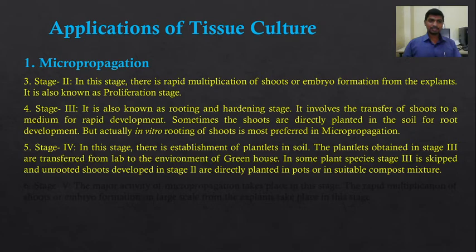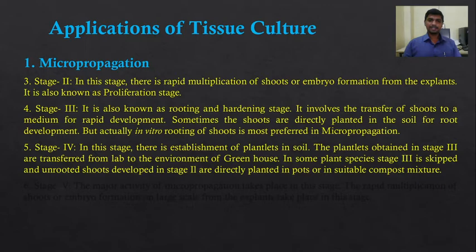The plantlets obtained in stage third are transferred from the lab to the greenhouse, where the climatic conditions are controlled, like temperature, light and humidity.